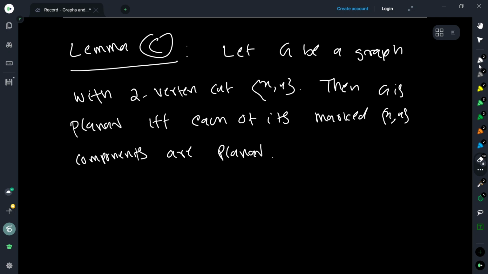Okay, so now let's think about the converse. I'm giving you this graph and a vertex cut such that, let's say C1, C2, Ck are its marked xy components. Each of them is given to be planar, which means that each of them has a plane embedding. So now can you construct an embedding for the graph G using this fact?